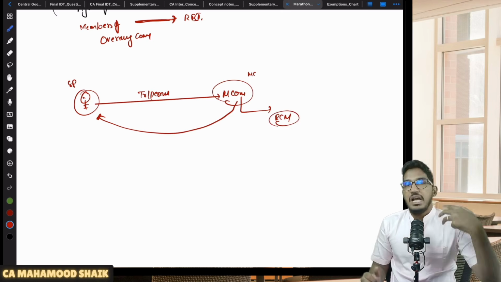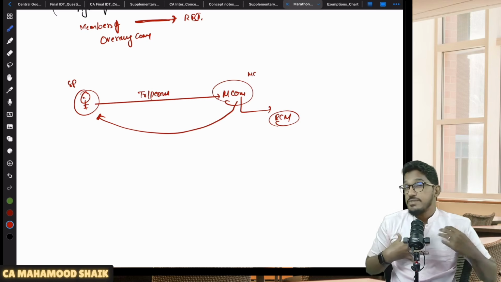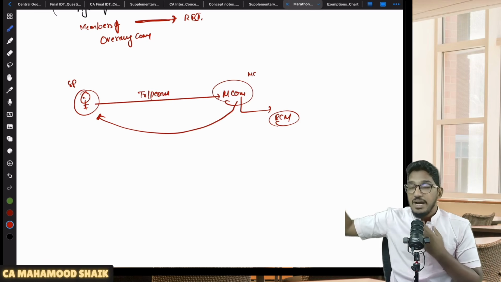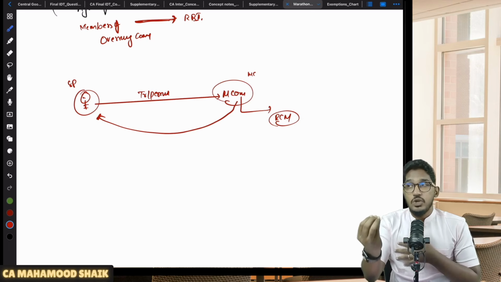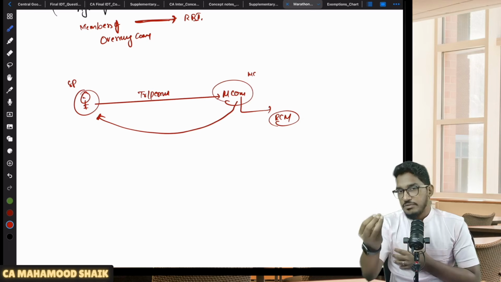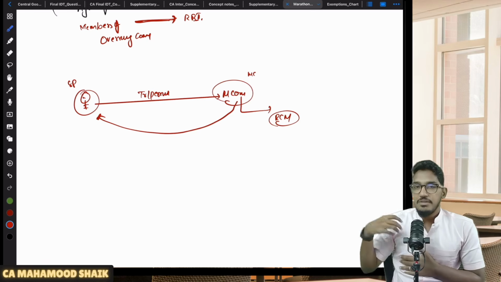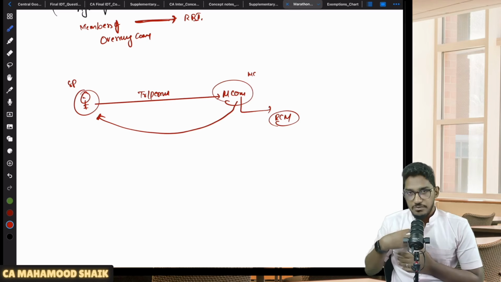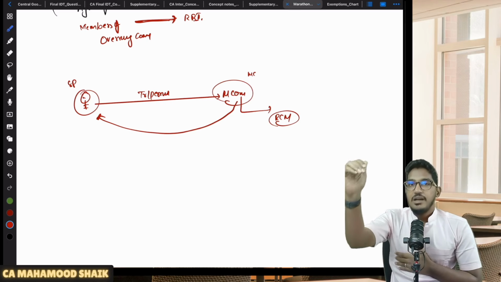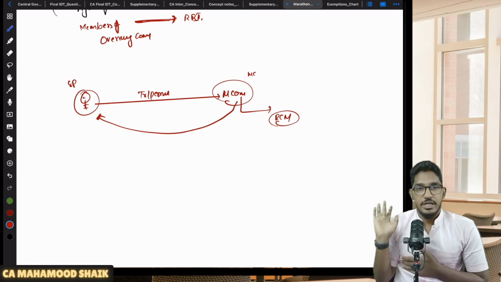Or let us say I'm a photographer. I'm a wildlife photographer. I went into the wild and I have taken some wildlife animal photographs, and for those photographs, I have taken a copyright. One day, Wildlife Magazine approached me and asked me, sir, please transfer or permit the use or enjoyment of the copyright related to that photo, so that it will be published in our magazine. For that, the magazine company will give me some amount. So I am the service provider. I am the photographer. I am providing the services relating to transfer or permitting use or enjoyment of a copyright in relation to the photo to a magazine company. So this is also getting covered under RCM.